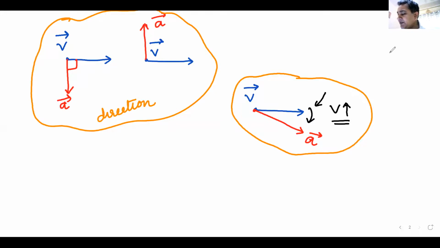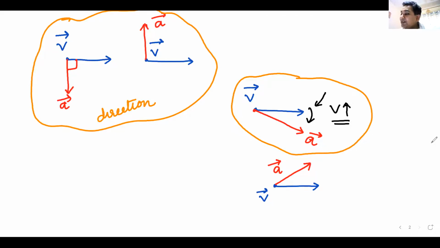What happens in this case? Shoot your answers. Waiting for answers. Velocity decreases? No, it does not decrease.